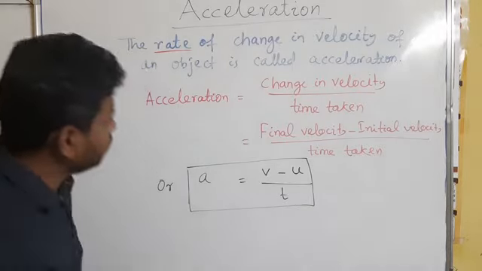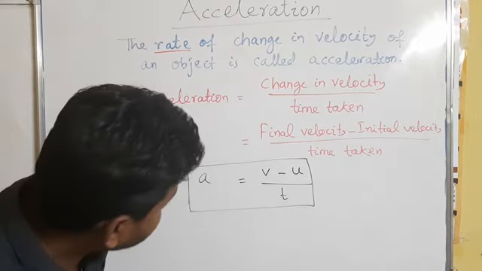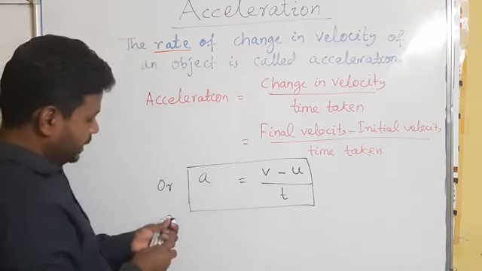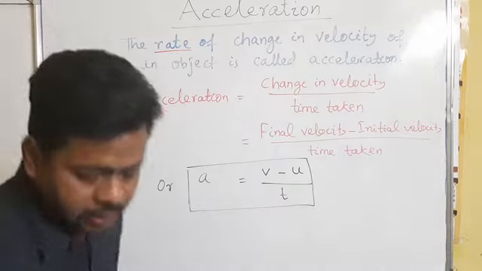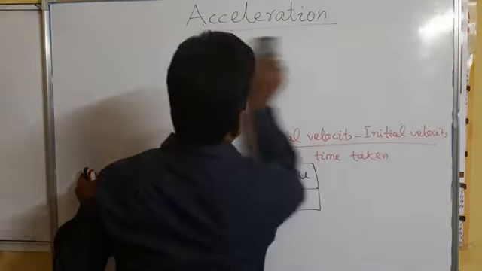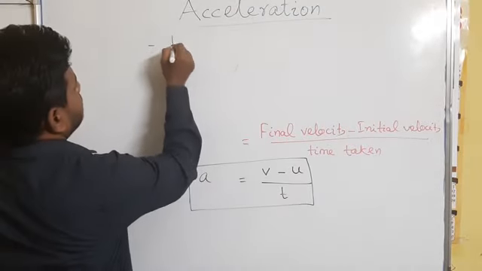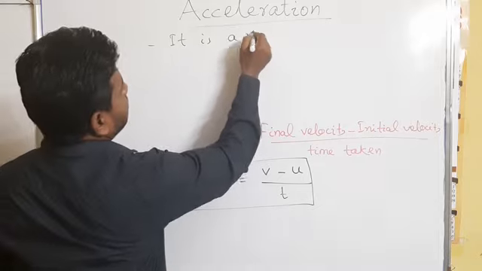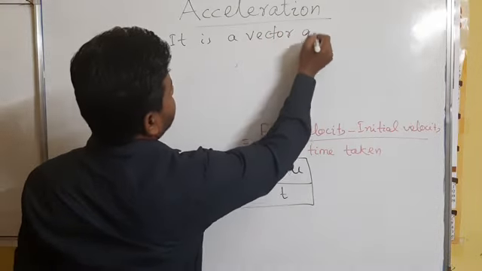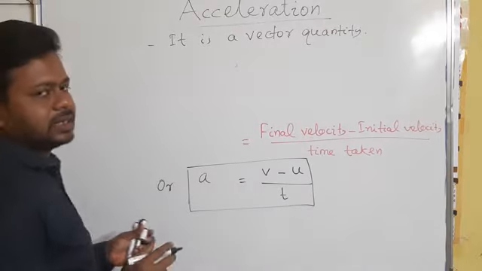Then as I have told, acceleration is also a vector quantity. And if it is a vector quantity, then there must be magnitude as well as direction.